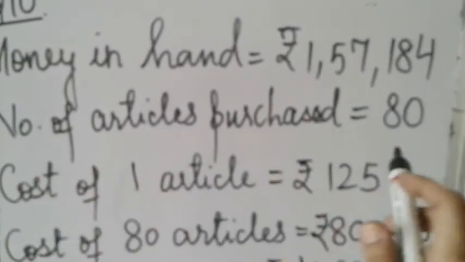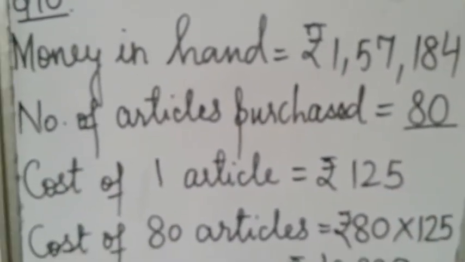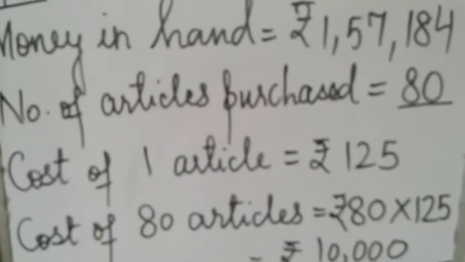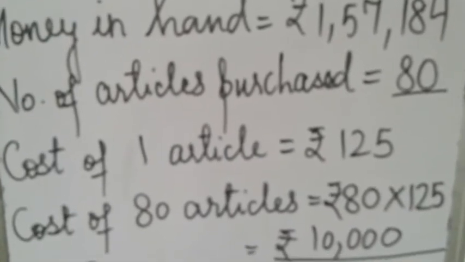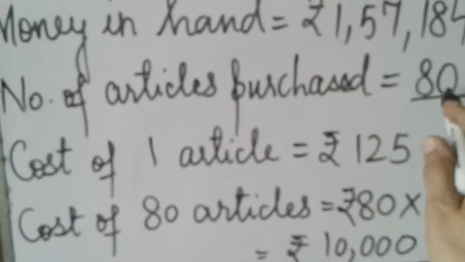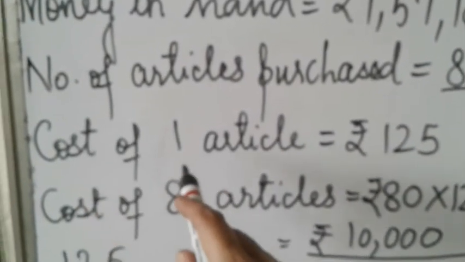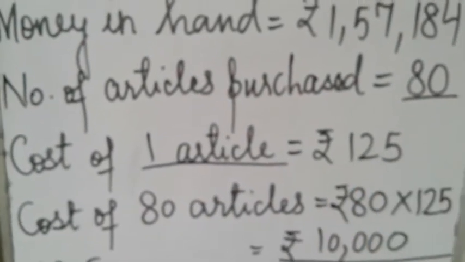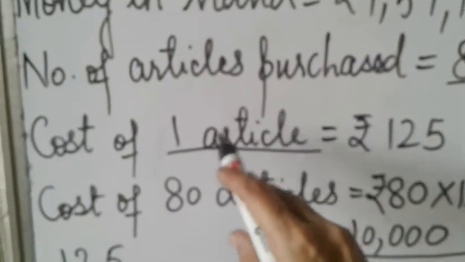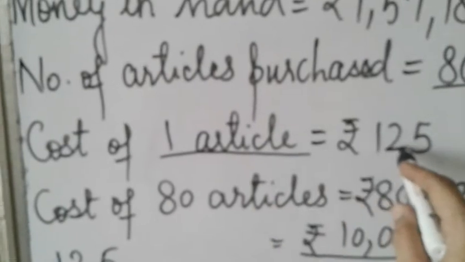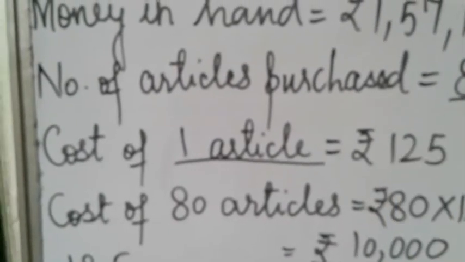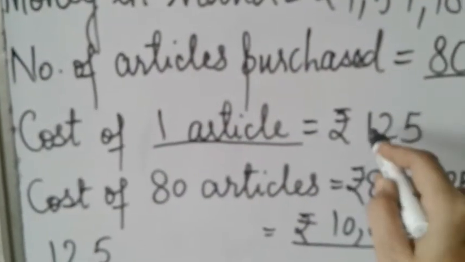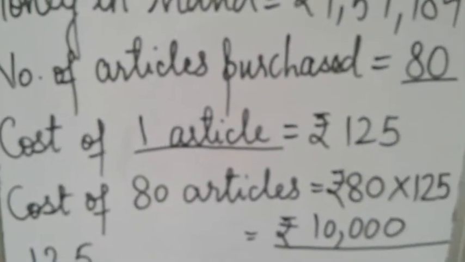And number of articles purchased are 80. Number of articles means it can be anything. For example, it can be showpiece, it can be any decorative item, or it can be clothes, t-shirts, pens, anything. Alright. So number of articles purchased are 80. And cost of one article is rupees 125. Suppose he has purchased pens, so cost of one pen is 125. Such way he has purchased 80 pens. This is just an example. Cost of one article 125. This way he has purchased 80 articles.